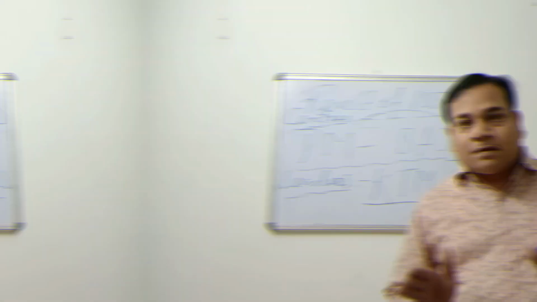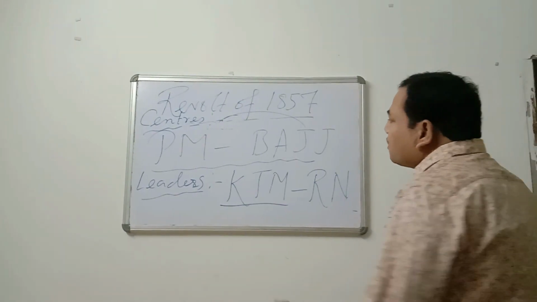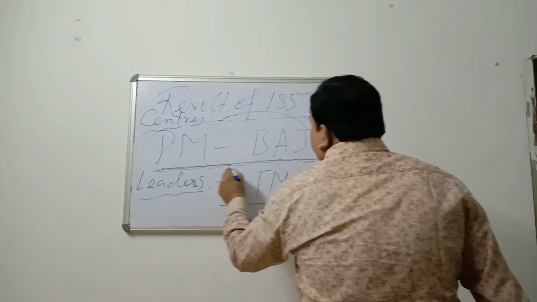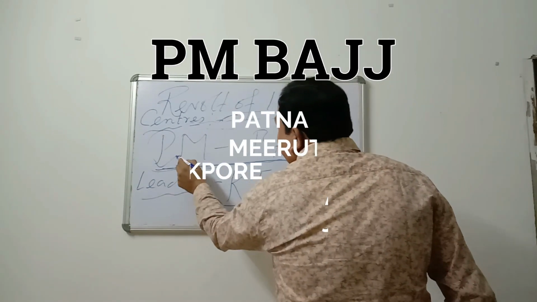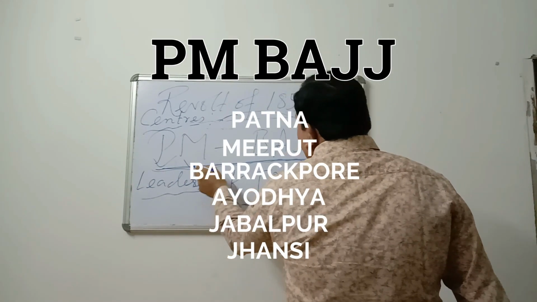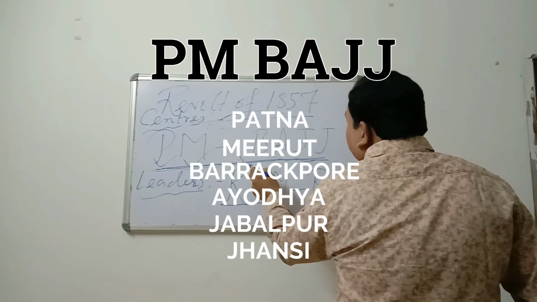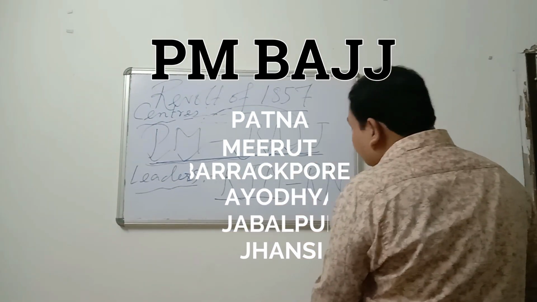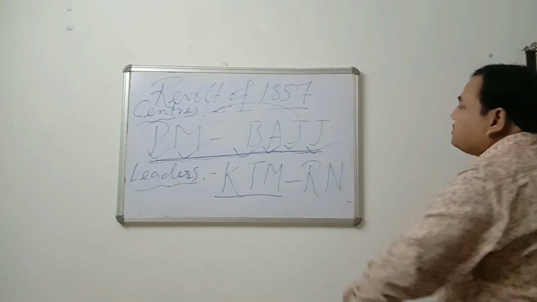See, what does PM Barge mean? P for Patna, M for Meerut, B for Barrackpore, A for Ayodhya, J for Jabalpur, and J for Jhansi.